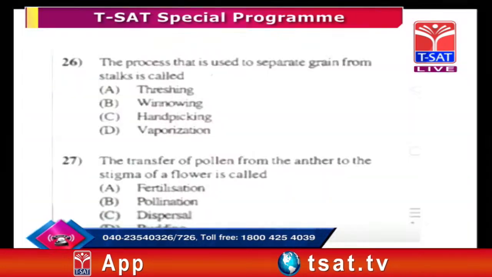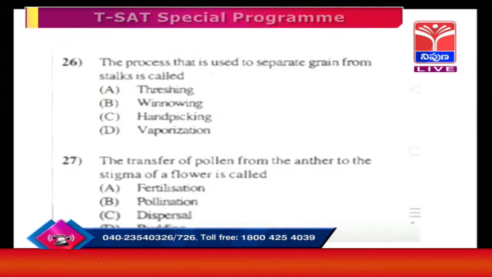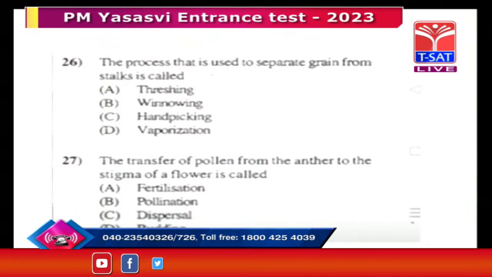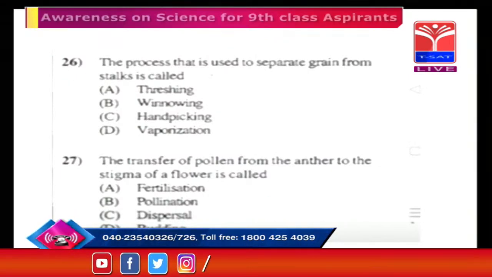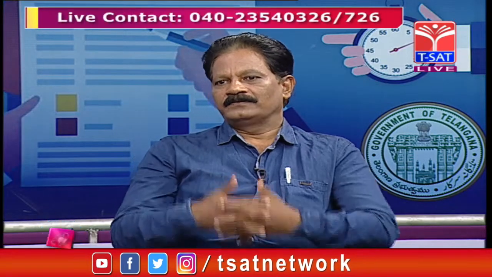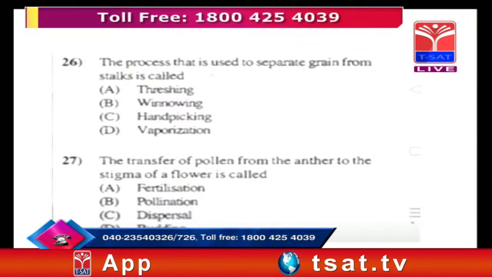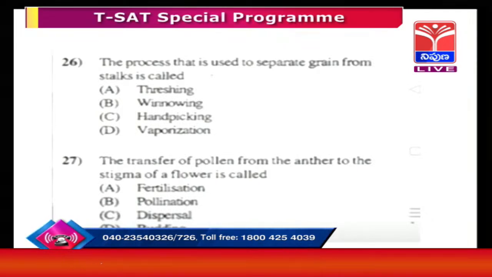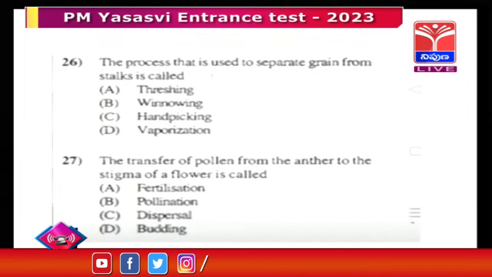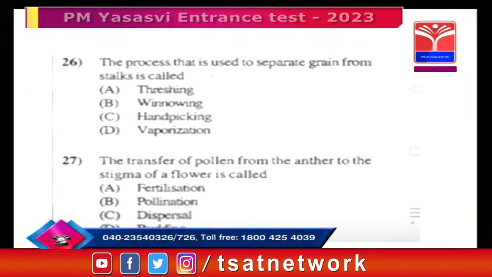Threshing. Yes. Now, the next one: the transfer of pollen from the anther to the stigma of a flower is called. It is there in 7th class, sir. Reproduction in plants. As we know, in the previous question also, the reproductive part of plants is the flower. In a flower, there are androecium and gynoecium, both parts. Androecium is made up of stamens, gynoecium is made up of carpels.